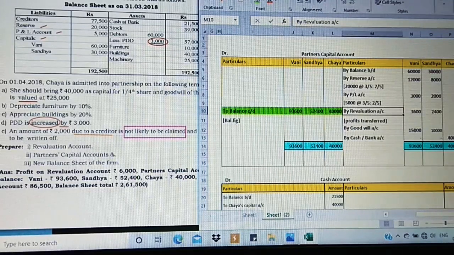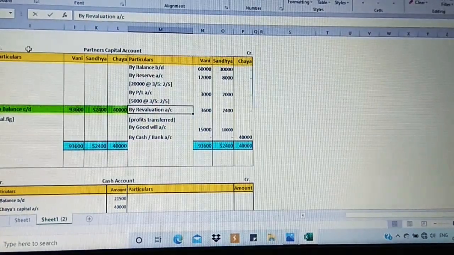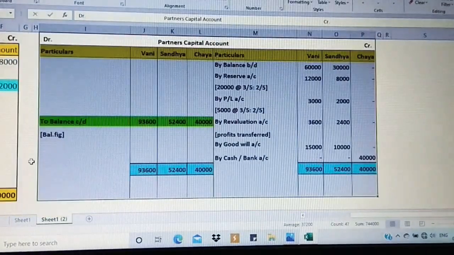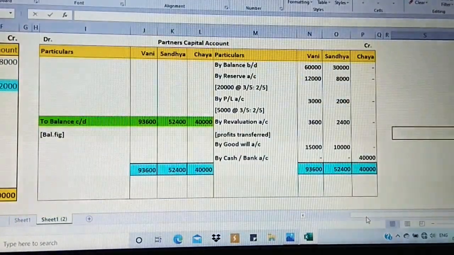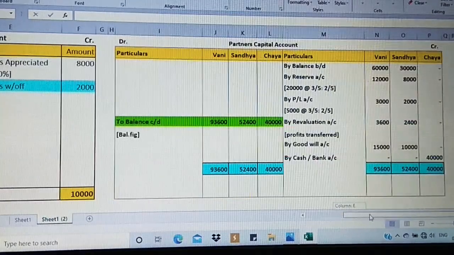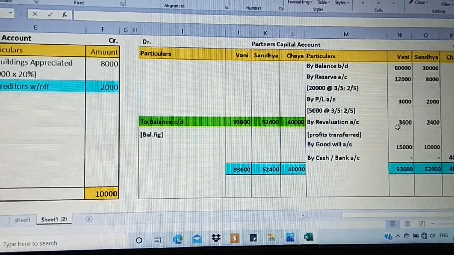Now moving on to the rest of the accounts, apart from the first three items, we are going to concentrate on revaluation. As commonly, we have the capital accounts getting affected by the profit on revaluation transferred for Vani and Sandhya, posted on the credit side. So I have done this by revaluation account, 3,600 and 2,400 profit transferred.